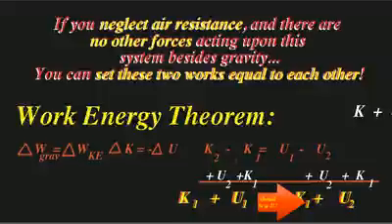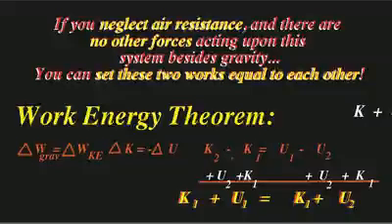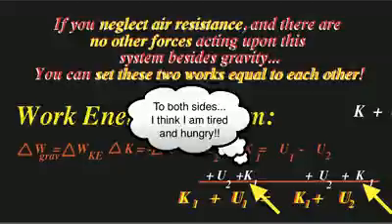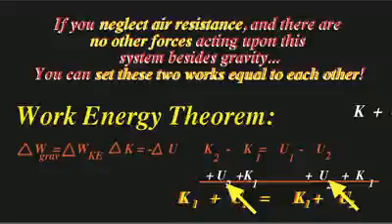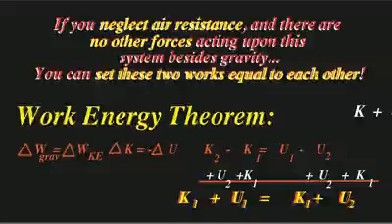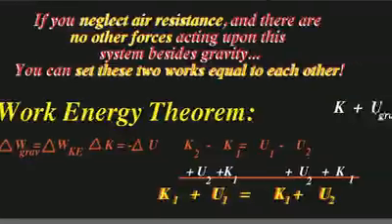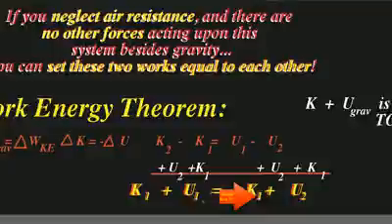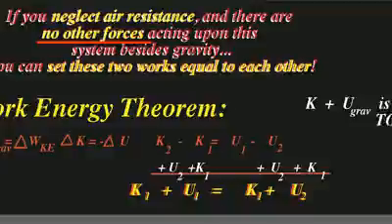Minimize your algebra. So then here, in this case, you would add that K1 to one side and add this U2 to the other side, potential energy. And you get the work energy theorem. All right? So again, this is if the only force acting on this is gravity and we neglect air resistance.